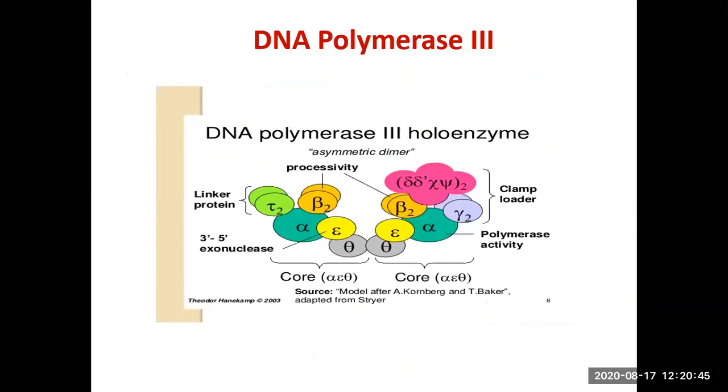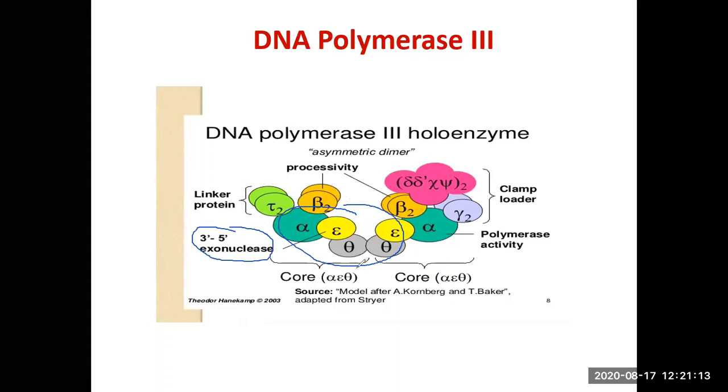So DNA pol 3, we have discussed earlier that it is an asymmetric dimer. So this is the core: the alpha, the epsilon, and the theta form the core. Alpha, you know, has the polymerase activity. Epsilon has the proofreading activity, 3' to 5' exonuclease activity. And theta is responsible for keeping the dimer together.